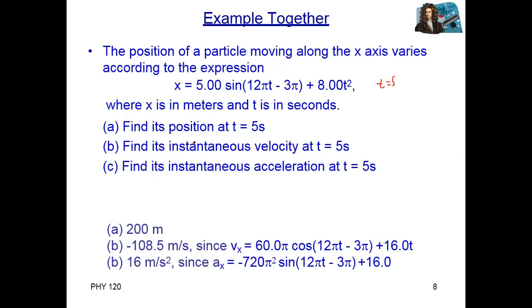Second, find its instantaneous velocity. For velocity, first of all, you need to take the derivative of this function, correct? So take the derivative, then put t is equal to 5. Third, find its instantaneous acceleration. If you take the derivative of x, it becomes velocity; again you need to take the derivative, and then you get the instantaneous acceleration.